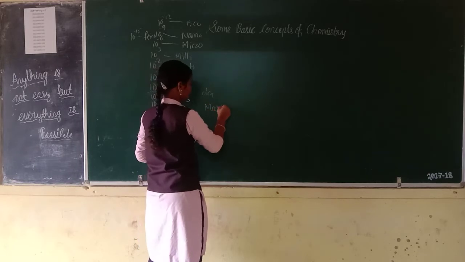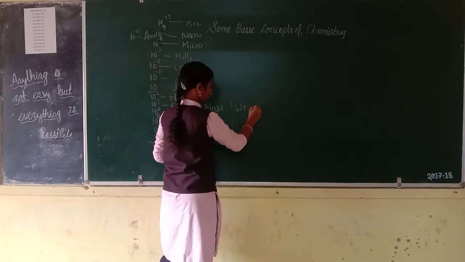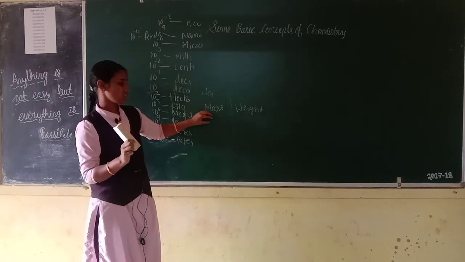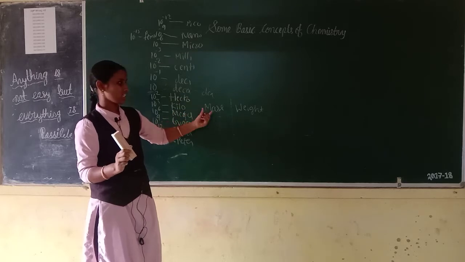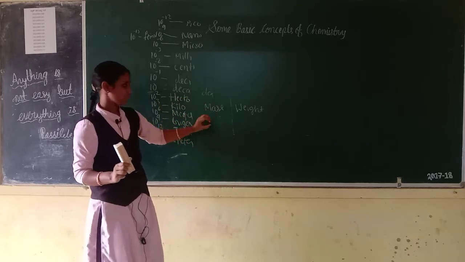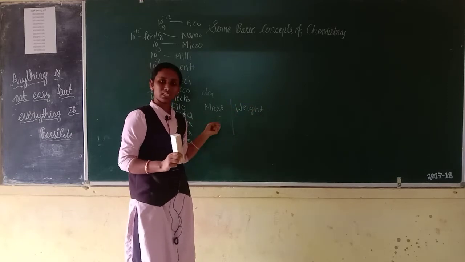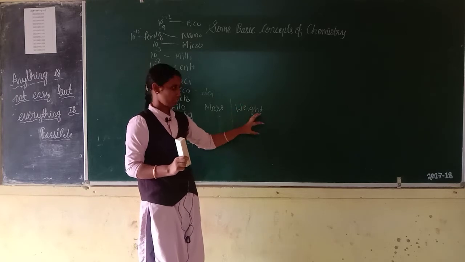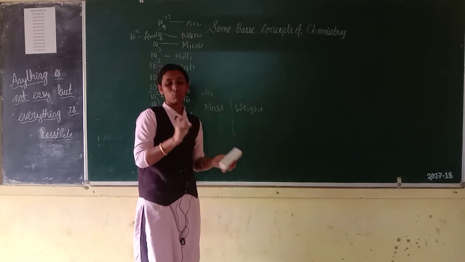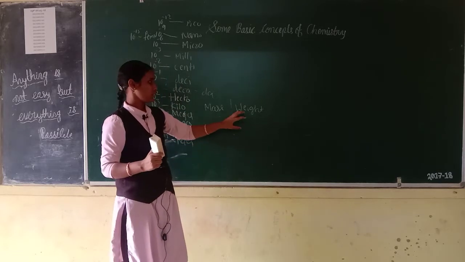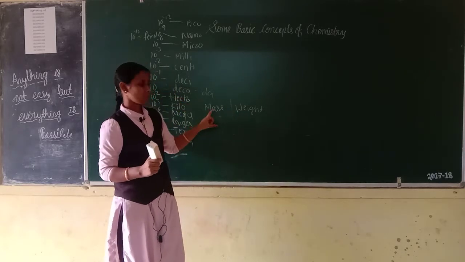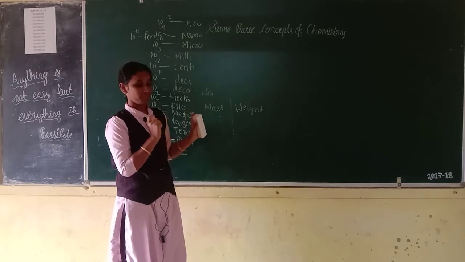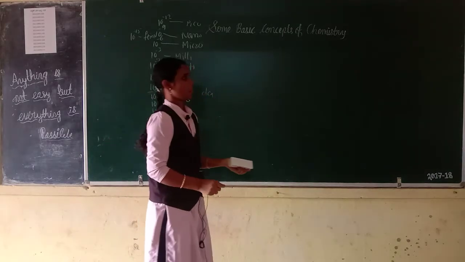Mass and weight, both are different. Mass means what? Mass of a substance is the amount of matter present in it, that is called mass. Mass is constant. Then weight is a force exerted by gravity on an object, that is called weight. Weight is different from one place to another place due to gravity. SI unit of weight is Newton, SI unit of mass is kg. This is the difference between mass and weight.